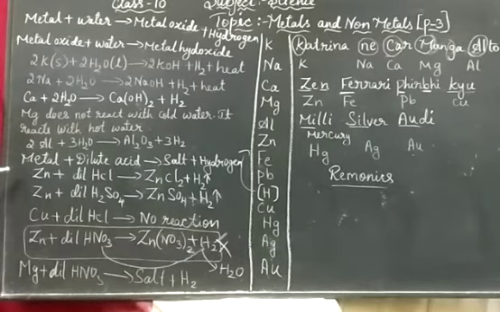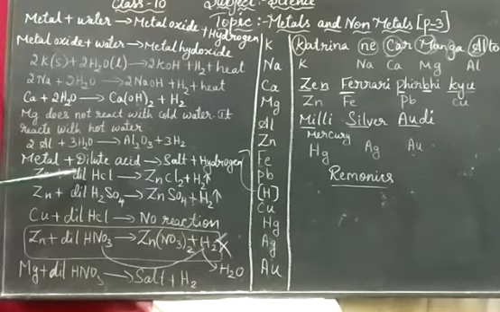Then coming to the next, metal plus dilute acid. What happens when metals react with acids? It forms salt and hydrogen. It will not form metal oxides. Metal plus water will form metal oxide. Metal plus dilute acid will give you what? Salt plus hydrogen. The example I have taken is zinc.